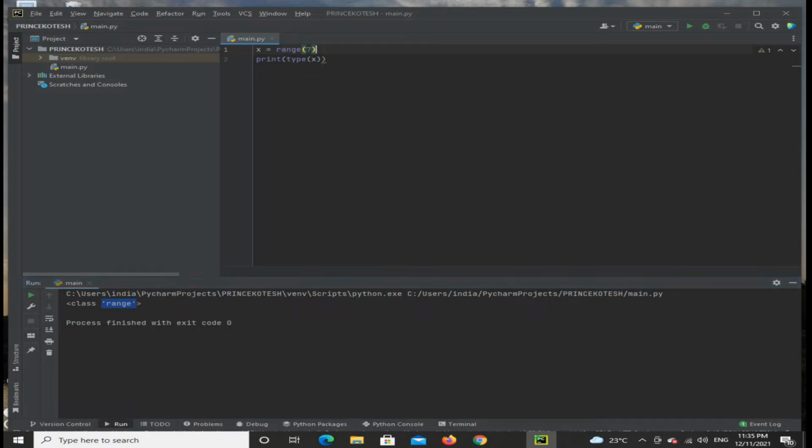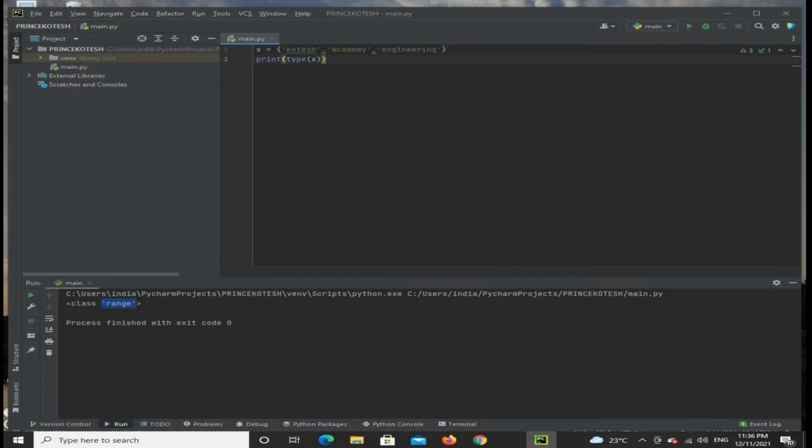Next, another type is the dictionary. A dictionary is represented in curly brackets. Simply, I am taking 'academy', 'engineering', like that.